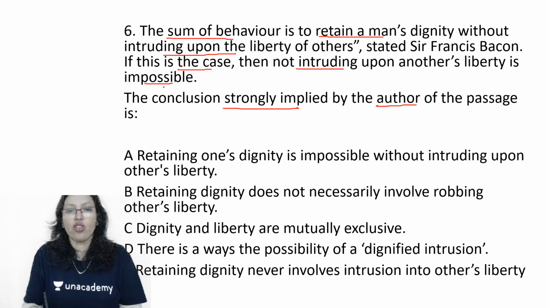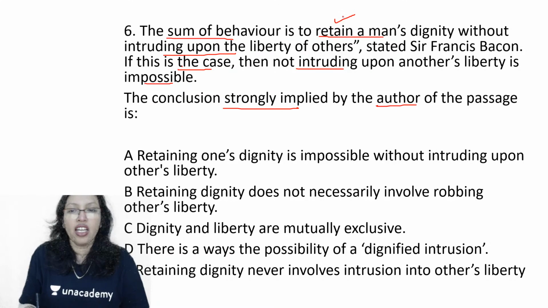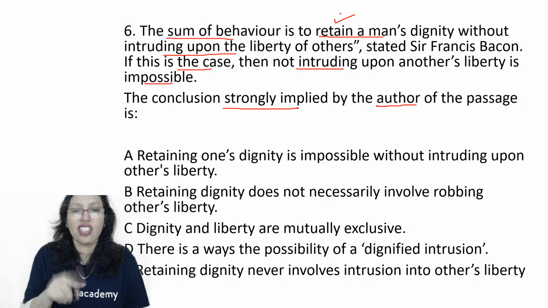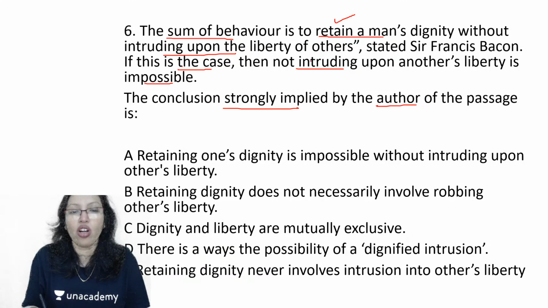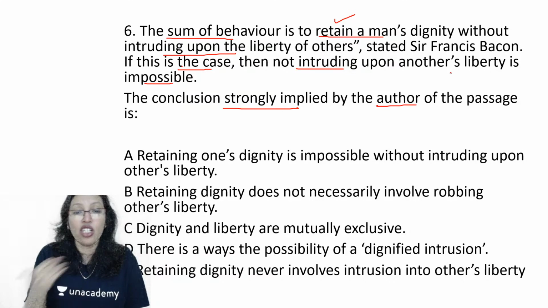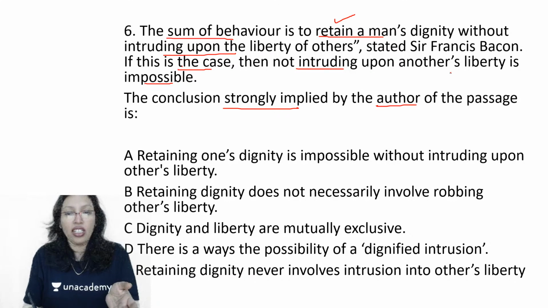So if you have to retain a man's dignity, you have to do it without intruding upon the liberty of others. And this is the sum of behavior. And if this is the sum of behavior, then you cannot not intrude upon another's liberty. That means intruding upon someone's liberty has to be done.